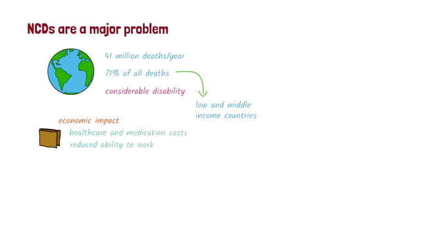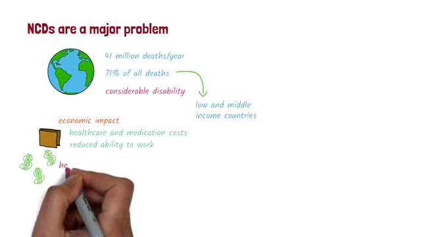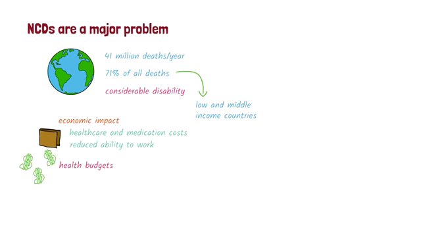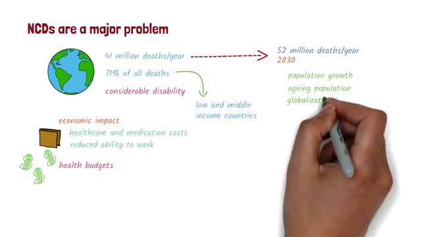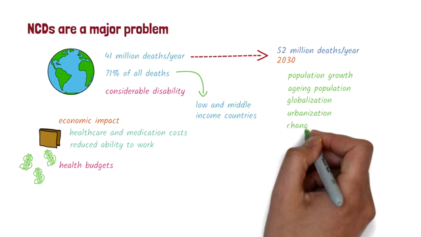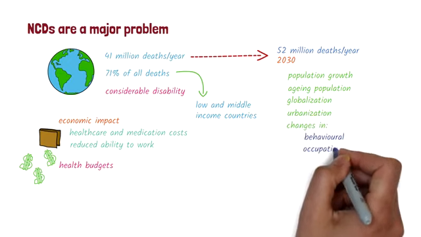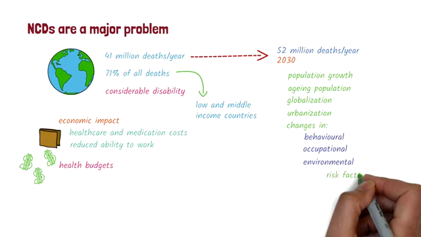work. Countries spend a significant proportion of their healthcare budgets on these diseases, and the problem is only going to get worse. It's estimated that by 2030, deaths from NCDs will increase to 52 million a year. This is due to a number of reasons, such as population growth, a rise in aging population, globalization, urbanization, and changes in behavioral, occupational, and environmental risk factors.